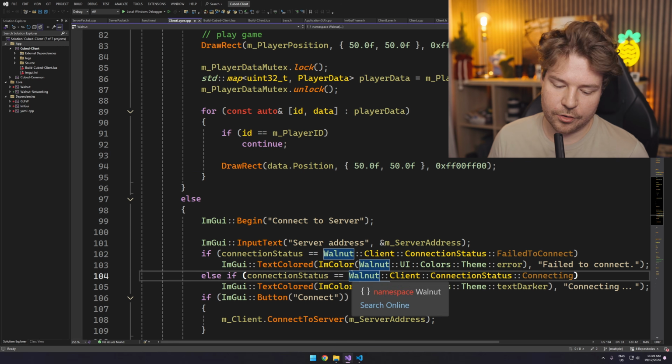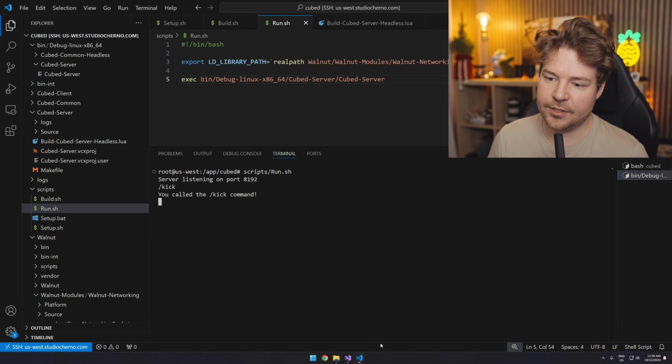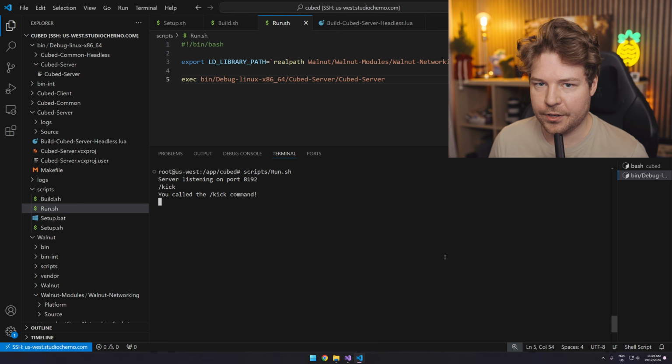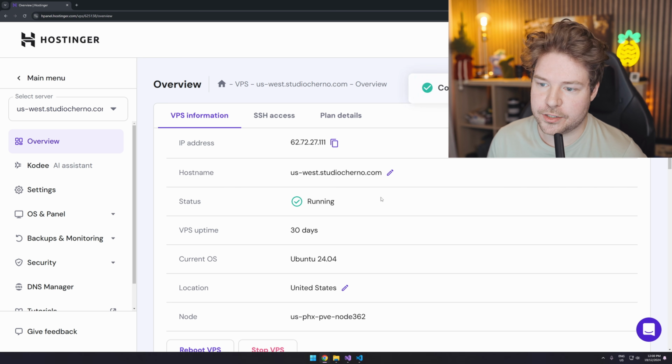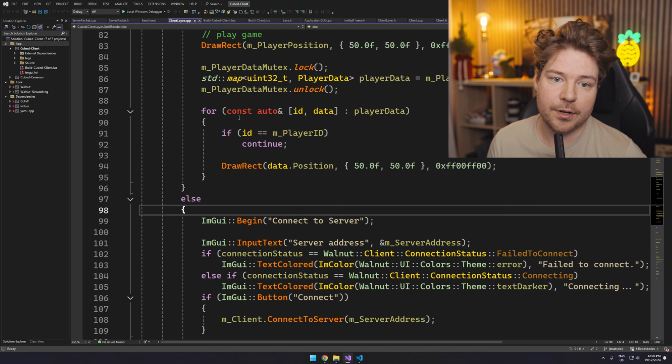So there's a couple ways to do that. This server is going to have an IP address, which I need to figure out. One way we can do that is just by looking at the hosting dashboard. So you can see here's our IP address. So we can just copy that. So let's grab that. And that's what we're going to try and connect to.